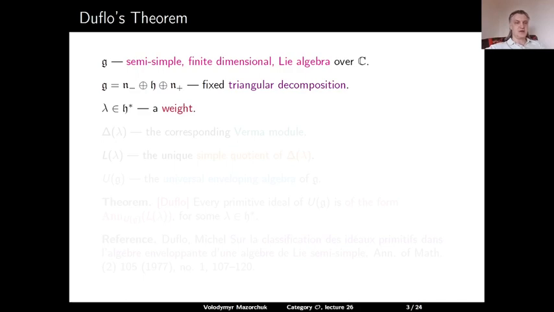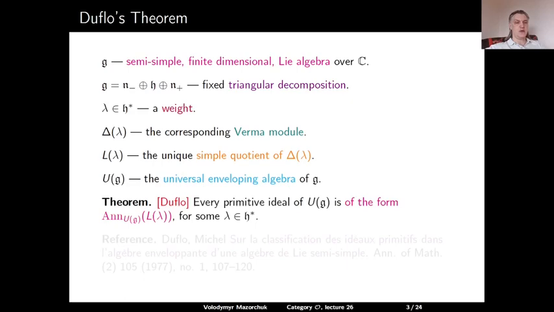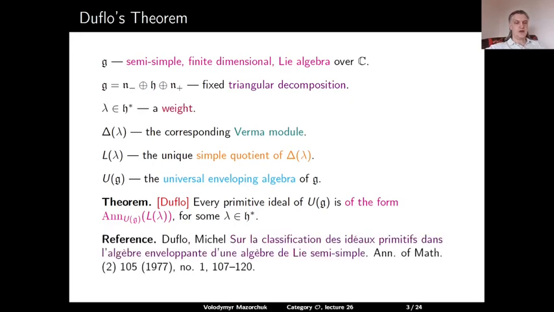With each such lambda, we can associate the corresponding Verma module Delta of lambda and its simple quotient L of lambda. Let U of g be the universal enveloping algebra of g. The theorem of Duflo asserts that every primitive ideal of the universal enveloping algebra is the annihilator of some simple highest weight module L lambda. For a full proof of this theorem, we refer to the original paper of Duflo from 1977.